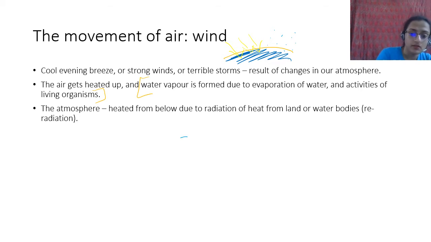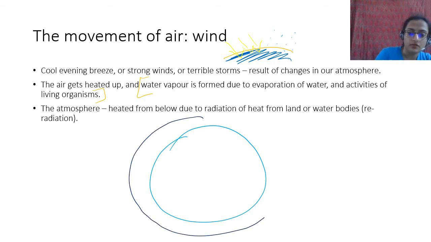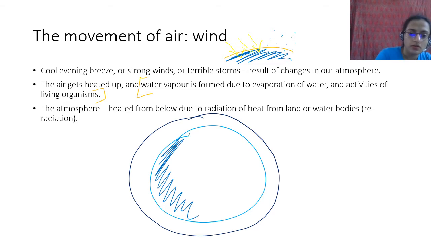This is the earth, this is the atmosphere. Okay, this is water. अरे, this is water, and this is some piece of land.